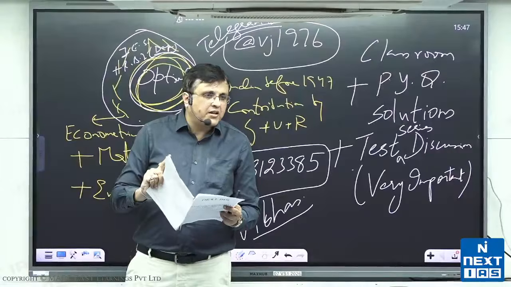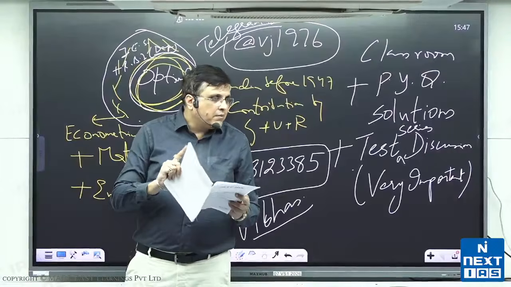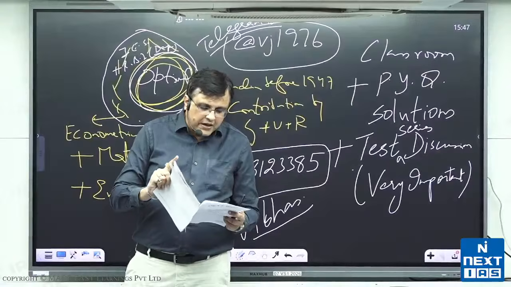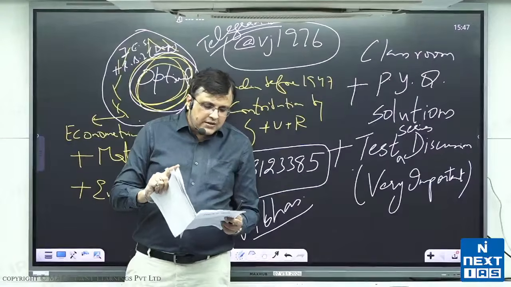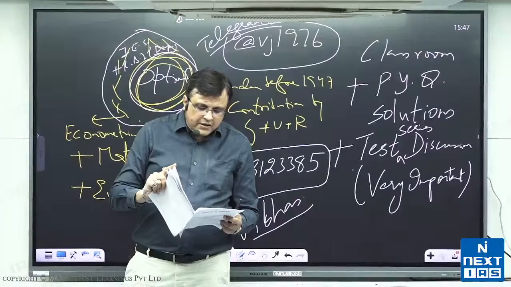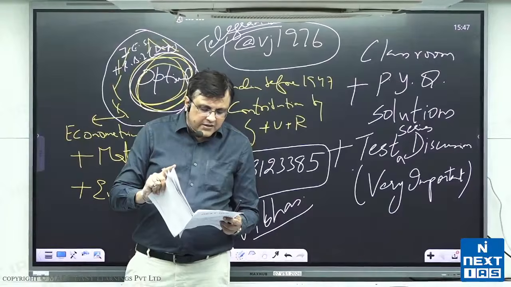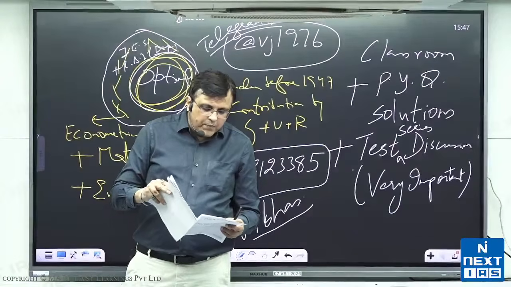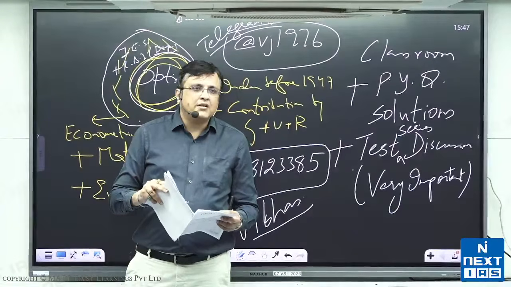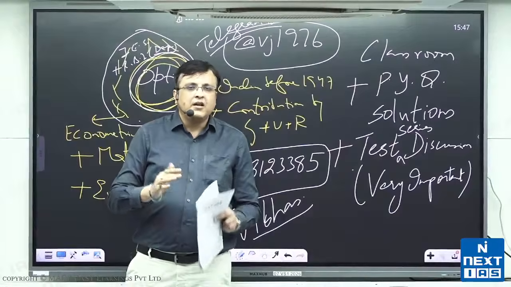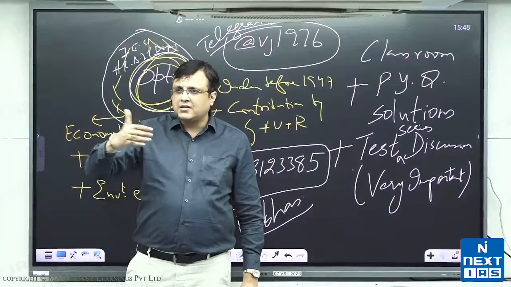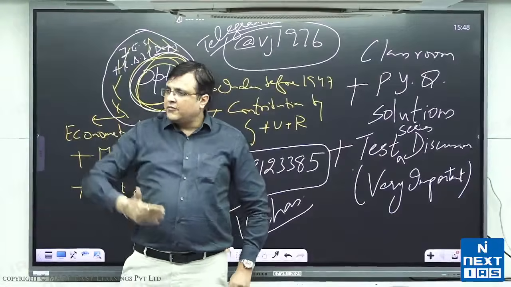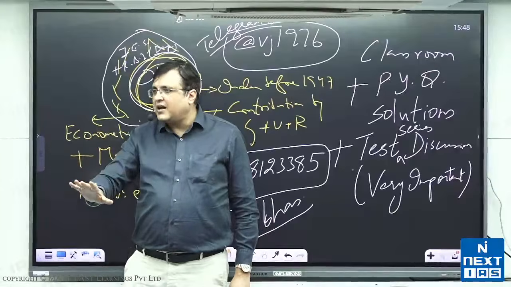Not measures of poverty and all, that we will be doing later, but broad topics: factors determining national income and distribution. Second, national and per capita income, patterns, trends, aggregate and sectoral composition and changes therein. And third, industry trends in composition and growth. Alright, these are the 3 topics we will be covering in the next around 6 to 7 classes. When I go to another topic, I will again highlight it to you.